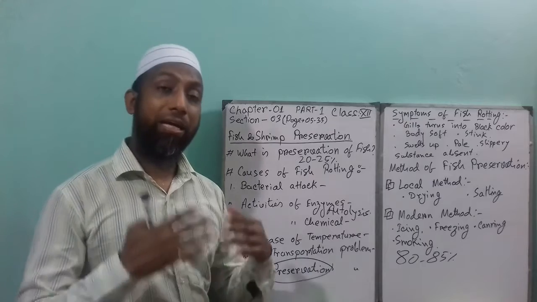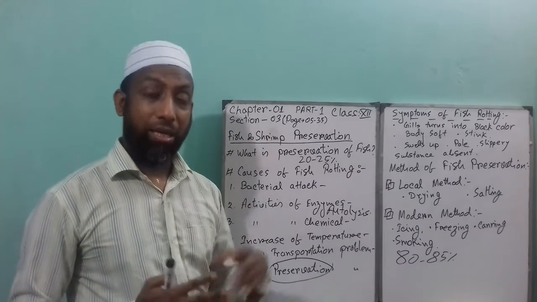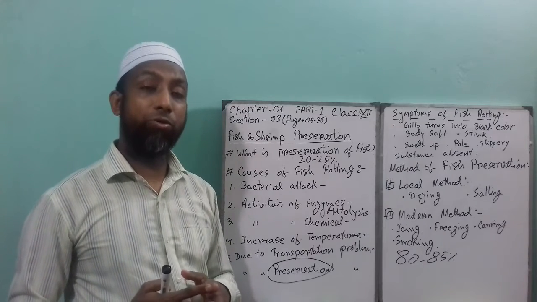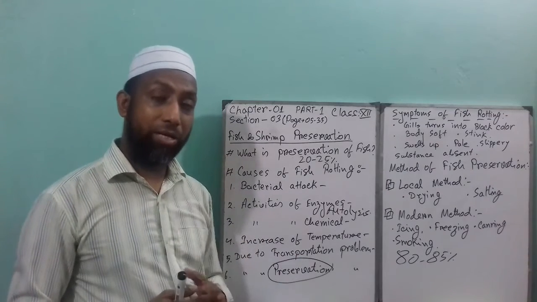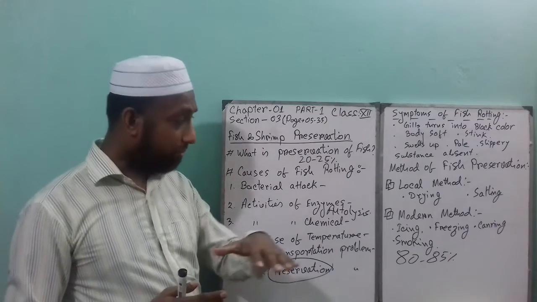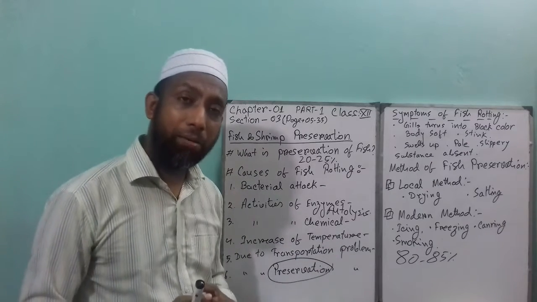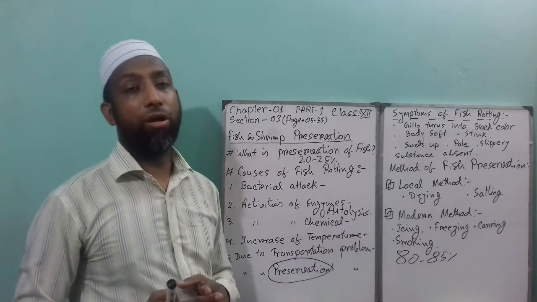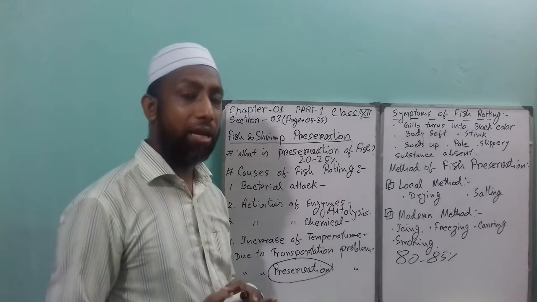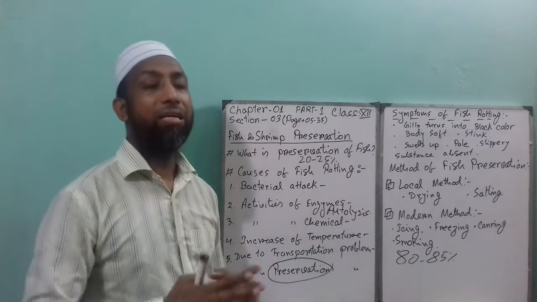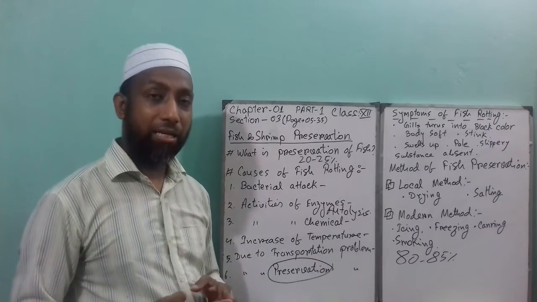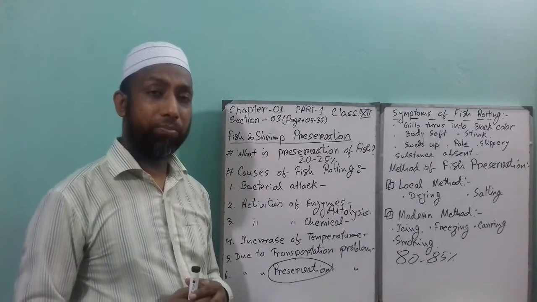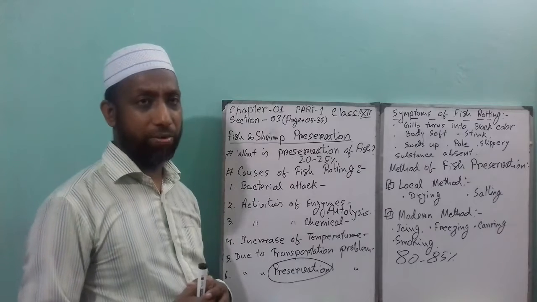Then salt is applied on that fish, and then it is left on the aluminium tin or a bamboo chatai for a couple of days in proper sunlight. After that, it will be hung on a rope. That is called large fish drying.